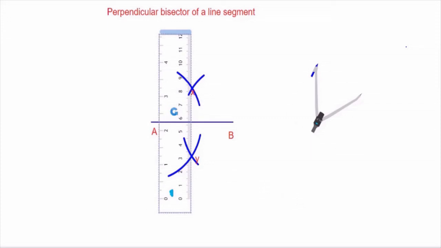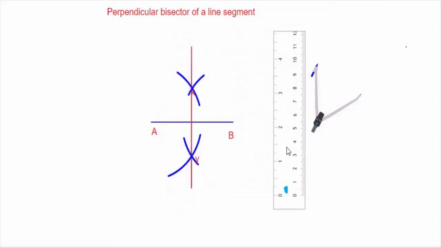Okay, I kept the ruler perfectly. Now I need to draw a line through these 2 points with care. Okay, line is drawn. This particular line is a perpendicular bisector of the given line segment AB.